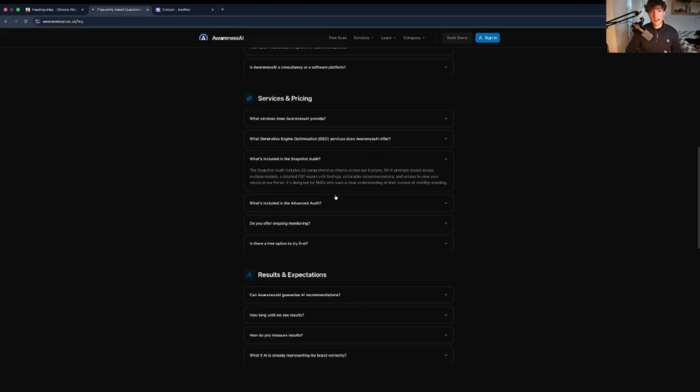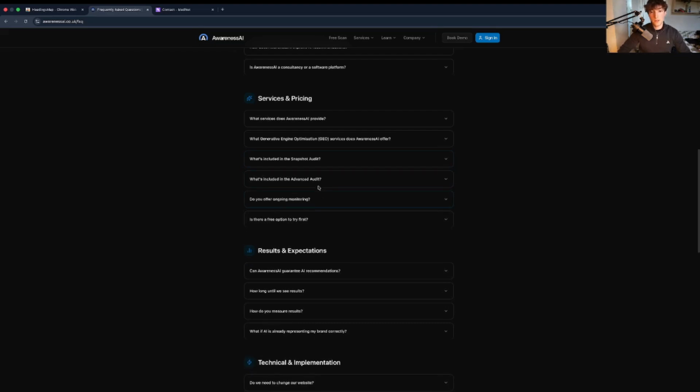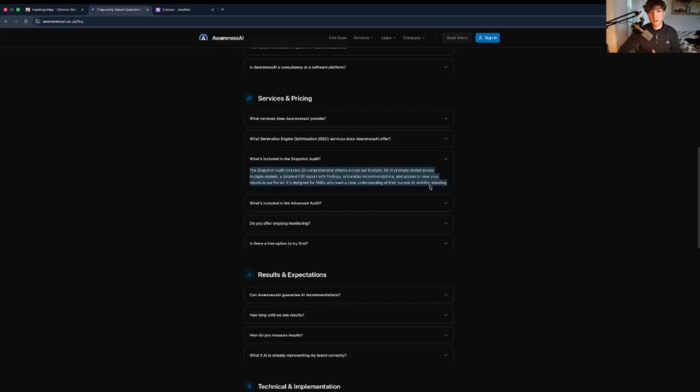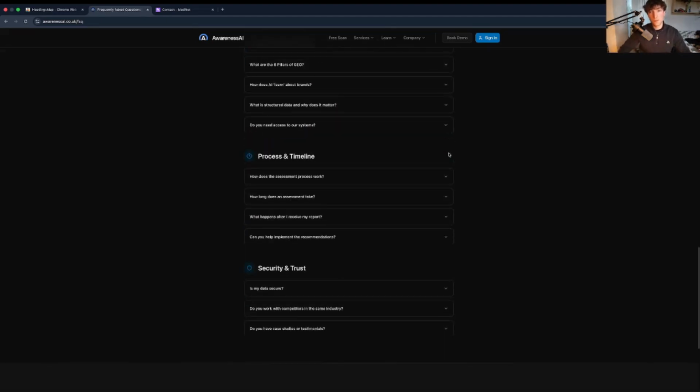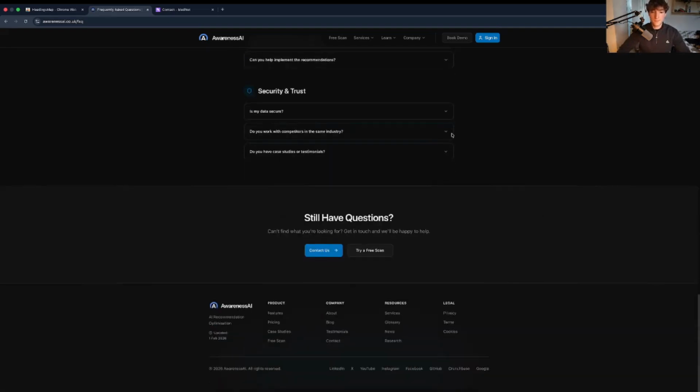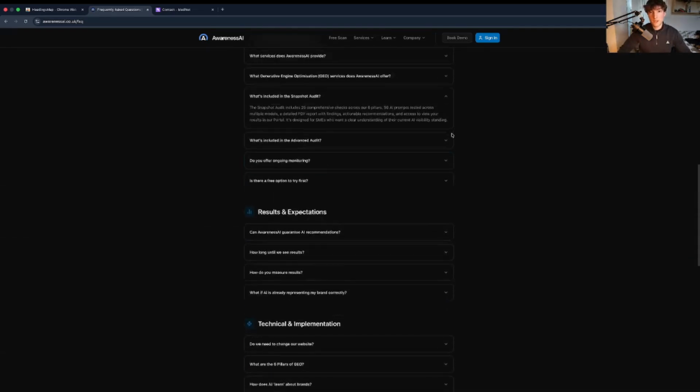So an AI will see this and see that we have a snapshot, an advanced audit, and monitoring, and it will then pull the text from these and answer the customer query, rather than going to a third-party source that might not know. It is crucial to try to cover every single query that a customer might ask an AI model. So try to have as many as you can.